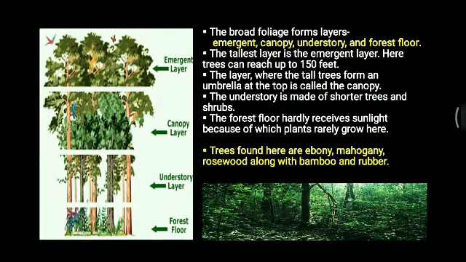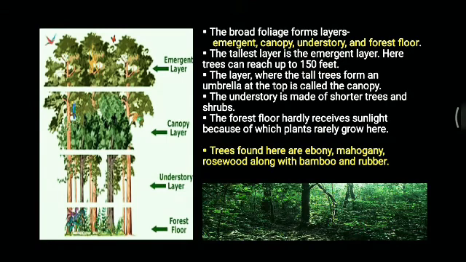Secondly, the layer where the tall trees form an umbrella at the top, as you can see here, is the canopy layer. The canopy prevents the sunlight from penetrating below. Yes, children, these forests are so dense that sunlight cannot penetrate properly through the leaves.